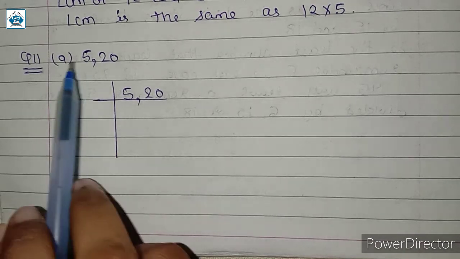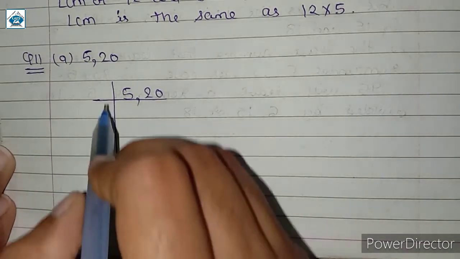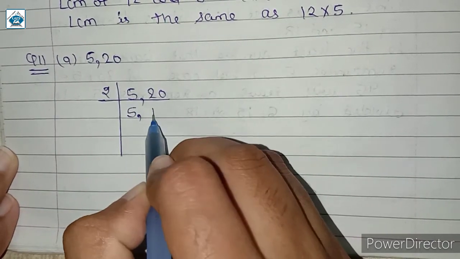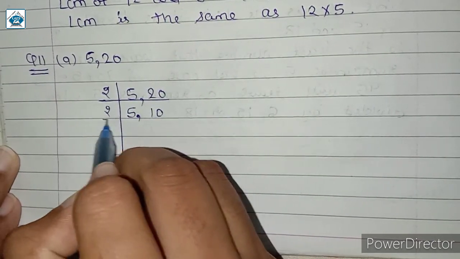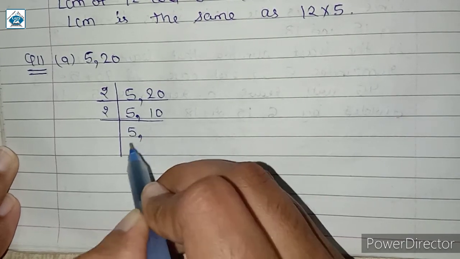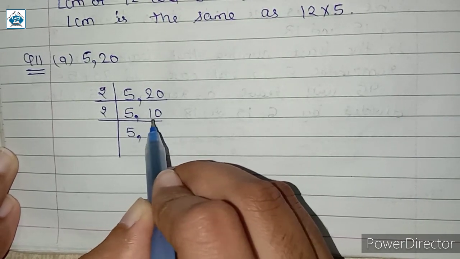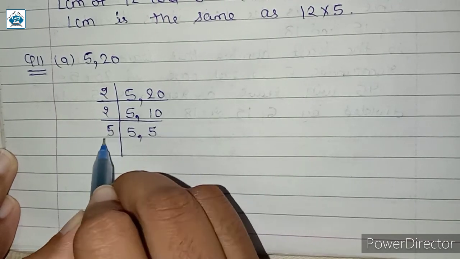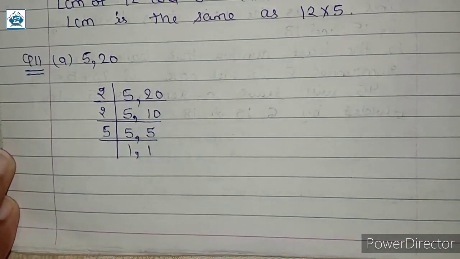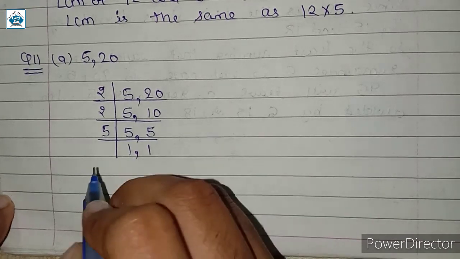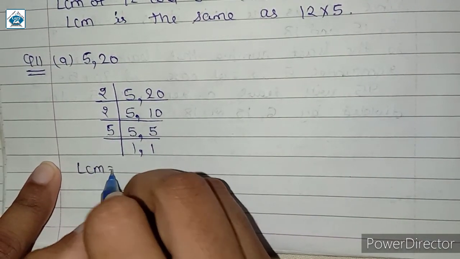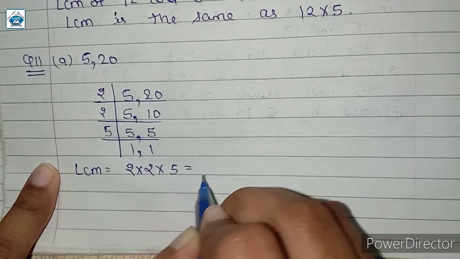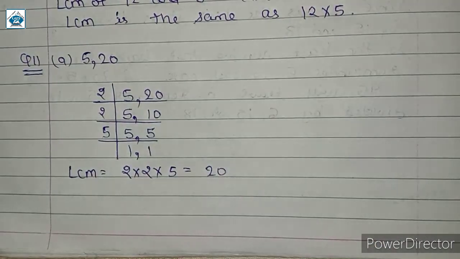First of all, we will be finding the LCM of 5 and 20. When we divide these numbers by 2, 5 will be written as it is and this will become 10. Again dividing by 2, 5 will be as it is and 10 will become 5. 2 5s are 10. When we divide this by 5, we get 1 and 1. So here the LCM will be equal to the product of these prime numbers, which is 2 multiplied by 2 multiplied by 5, which is equal to 20.